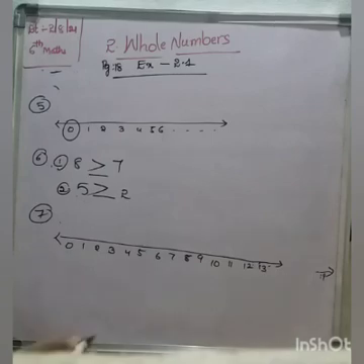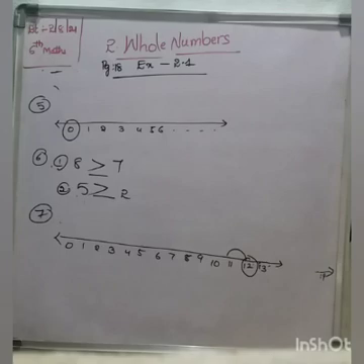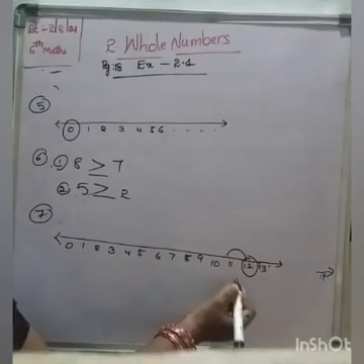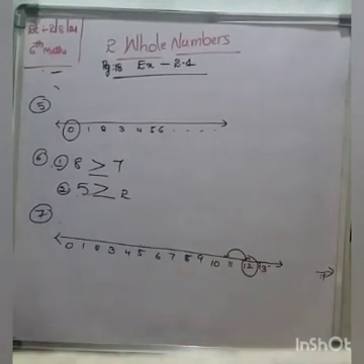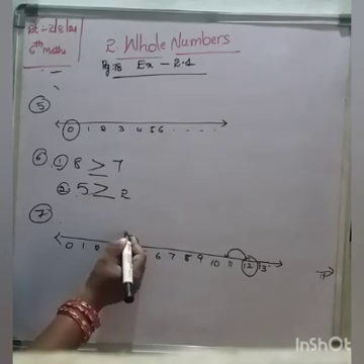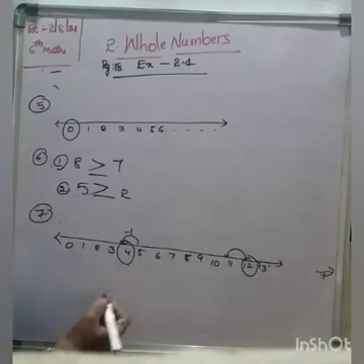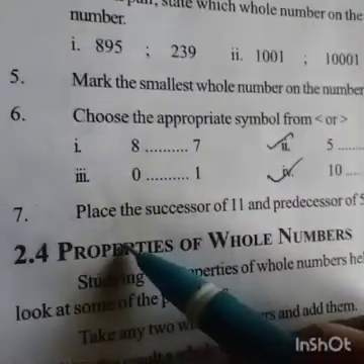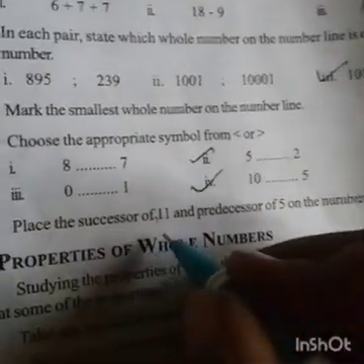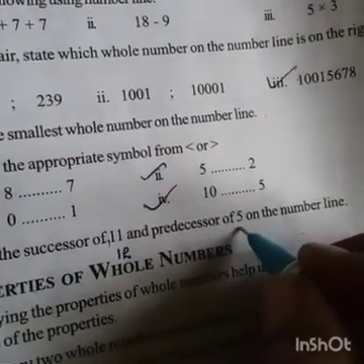That is the successor, no? Successor of 11 is 12. This is the successor of 11. Predecessor of 5, what is it? Predecessor of 5 is 4. This we have to show on the number line. Successor of 11 is 12. Predecessor of 5 is 4.